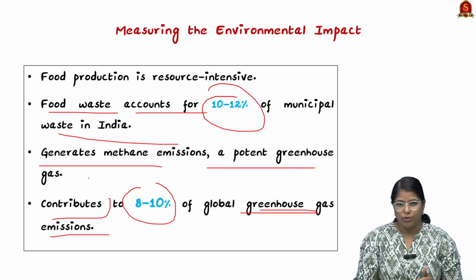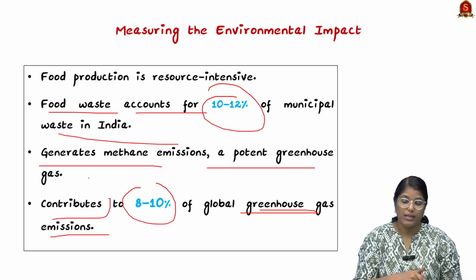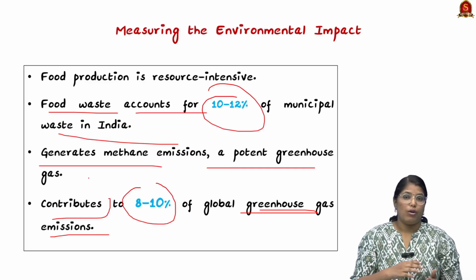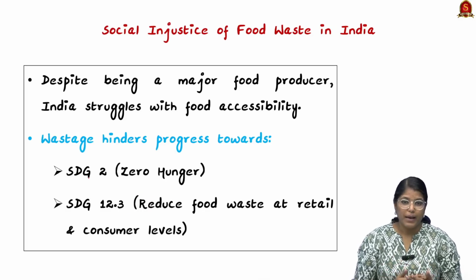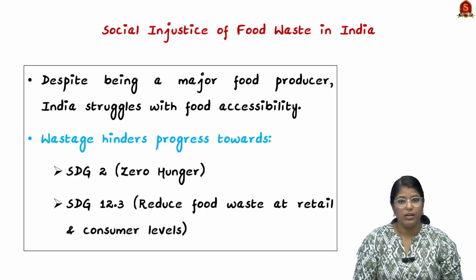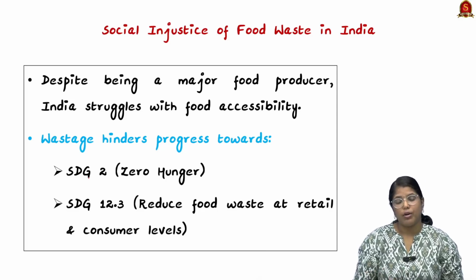It will lead to pollution, it will lead to depletion in the first place, and to produce. So after production also it will lead to pollution. And the second issue is, despite being the major producer of food, India is even struggling with food accessibility. It is not properly decentralized, and all individuals are not actually getting the adequate food that they require.